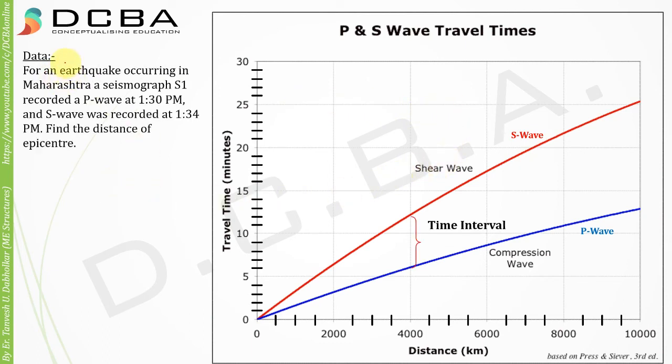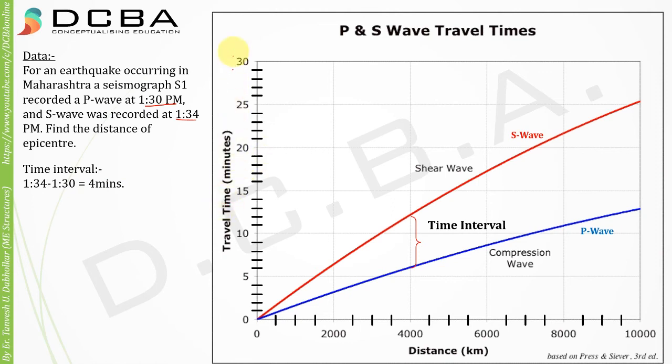Let us just take an example. For an earthquake occurring in Maharashtra, a seismograph S1 recorded a P wave at 1:30 p.m. and it recorded the S wave at 1:34 p.m. Find the distance of the epicenter from this. So the time interval between the P wave and S wave was how much? 1:34 minus 1:30 is 4 minutes. So a 4 minute time interval is there.